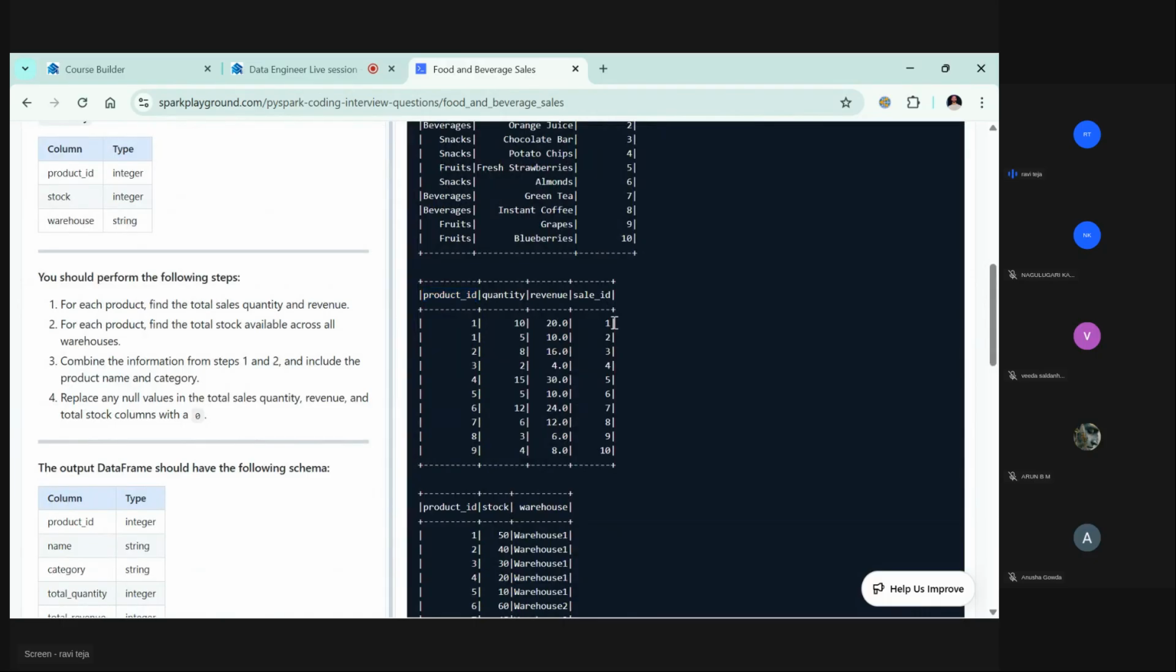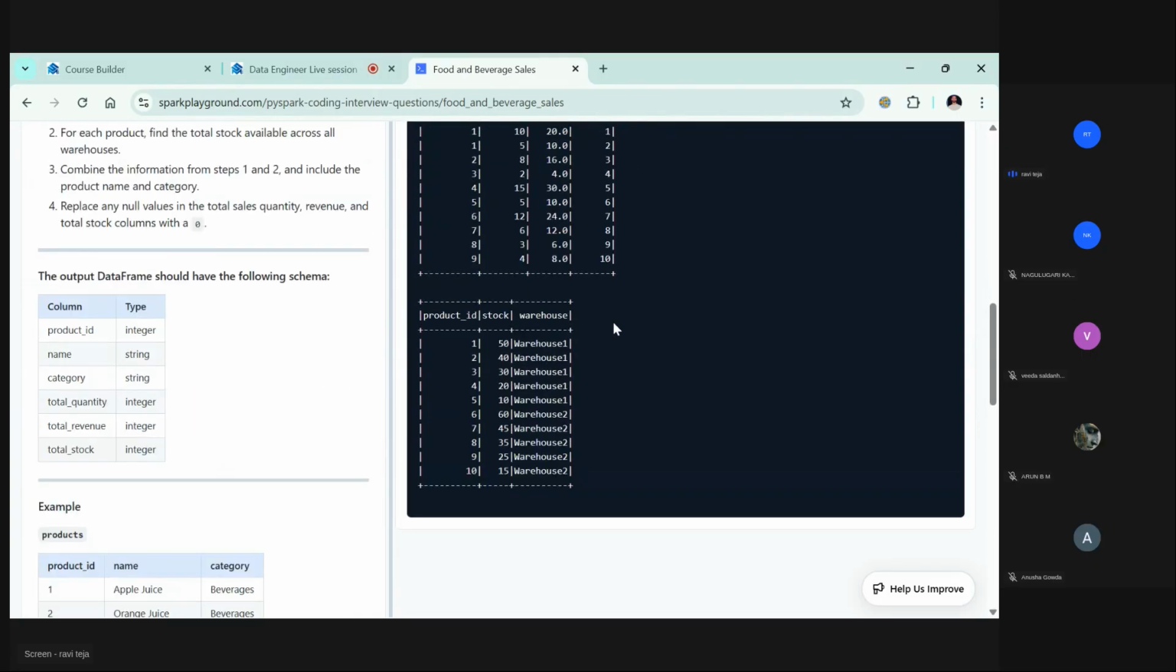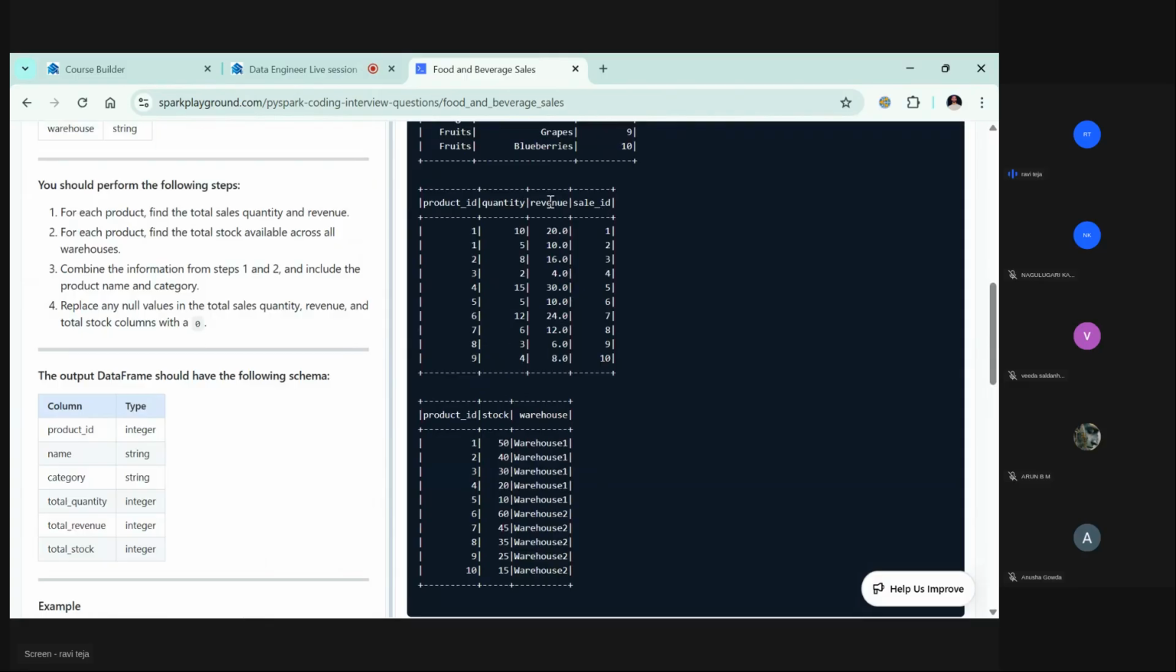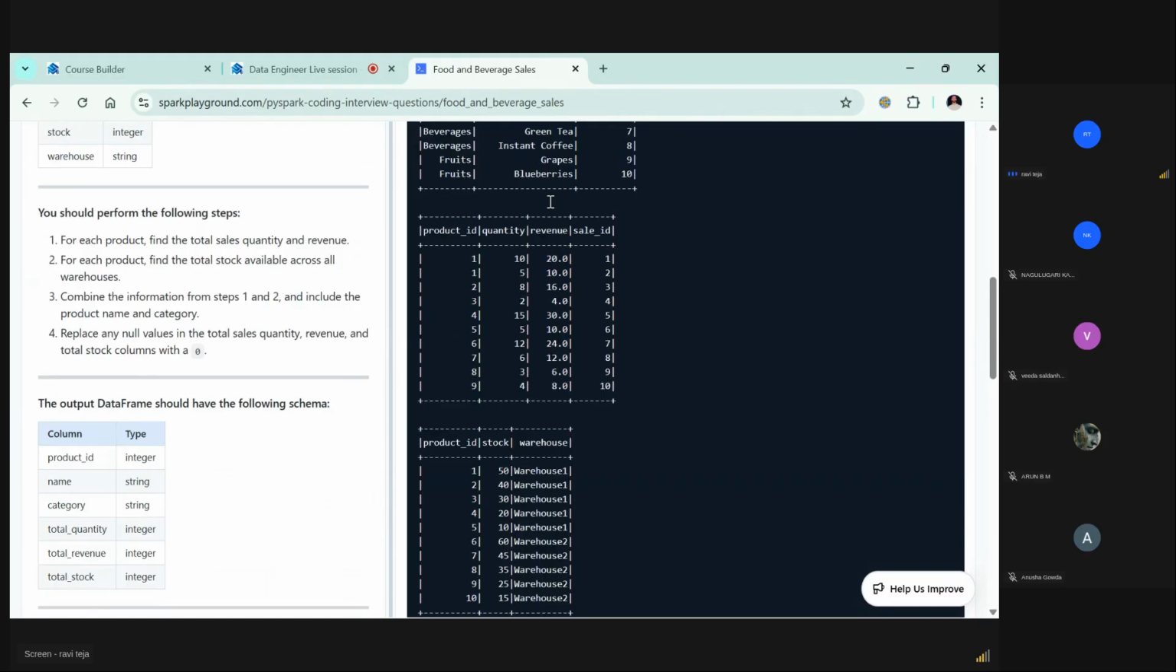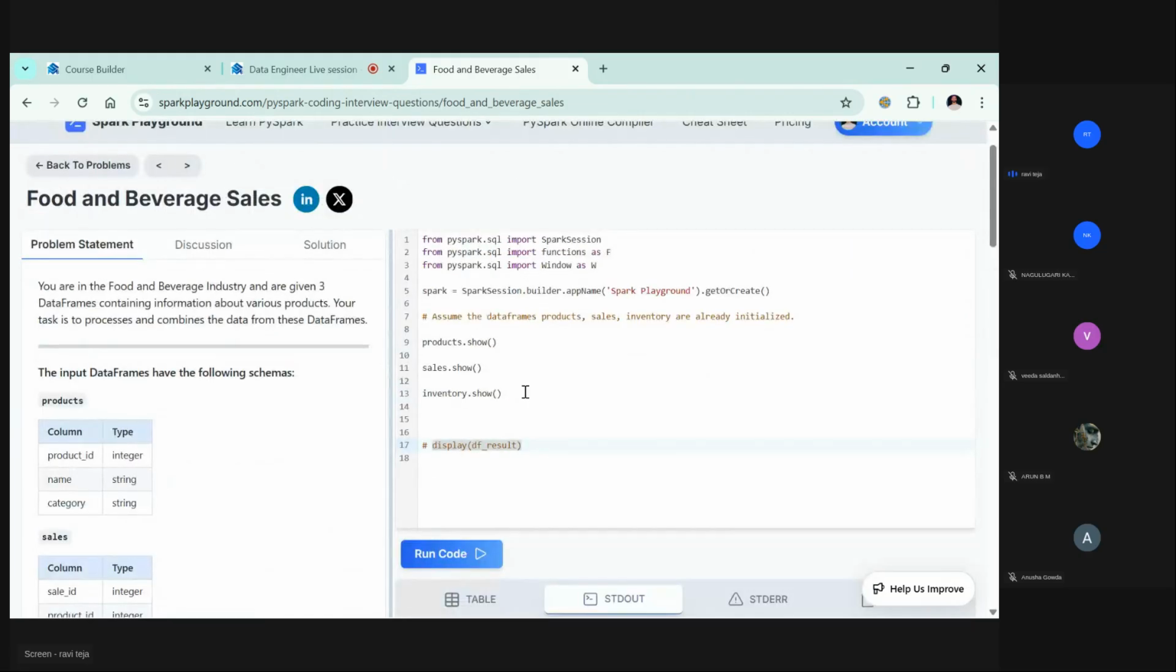So this is how it got sold. The sale order details, maybe they're putting in some table, but we do not require that for now. Okay, now what we try to do is, for each product, find the total sales quantity and revenue. For each product, that's what this is. For each product, find the total sales quantity and revenue.